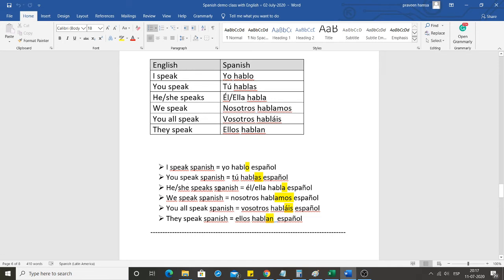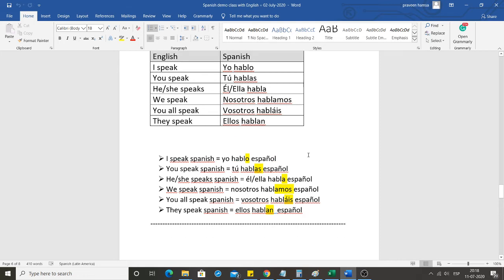He or she speaks Spanish. Él or ella habla español. We speak Spanish. Nosotros hablamos español. You all speak Spanish. Vosotros habláis español. They speak Spanish. Ellos hablan español. So in this way, we have framed statements.